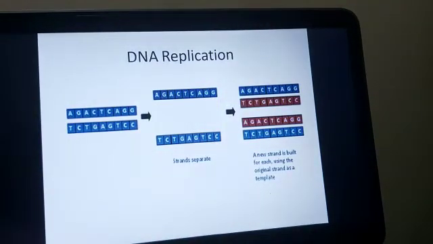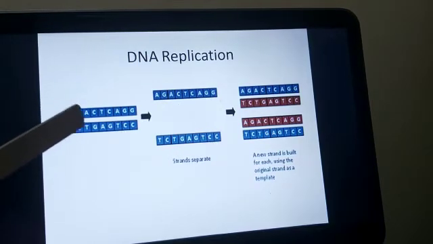Now this is how the DNA replication takes place in synthesis phase. Just now we saw that in the S phase DNA duplication takes place. Duplication or replication mean one and the same, one DNA forming two DNA structures. How is this taking place? For example, this is a DNA strand. If you remember, in the previous module I told you that A, T, G, C are the nitrogenous bases. There is a bonding between adenine and thymine, guanine and cytosine. So here you can see in this picture that wherever adenine is there, in the opposite place thymine is there. Wherever guanine is there, in the opposite place there is cytosine.